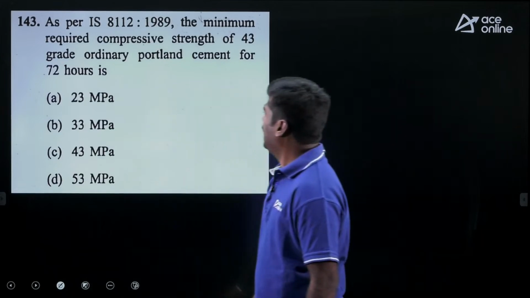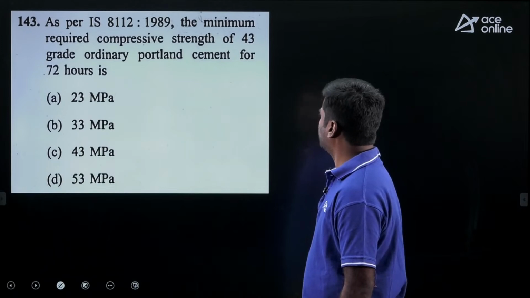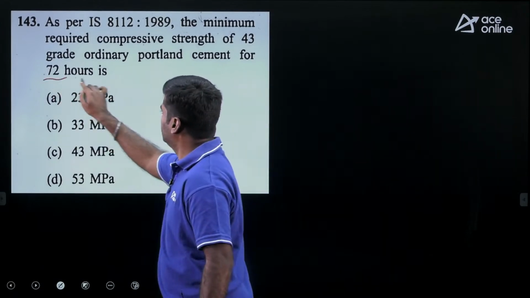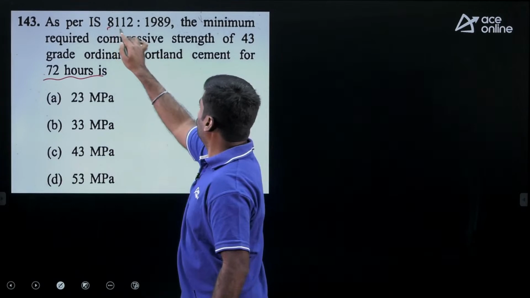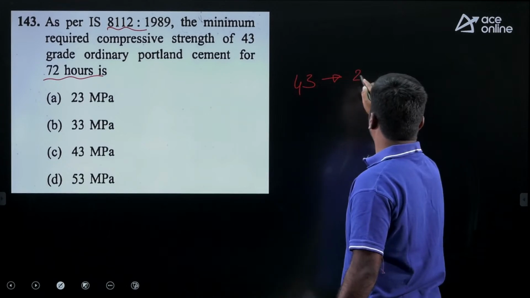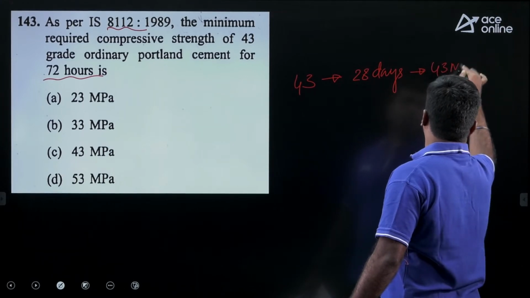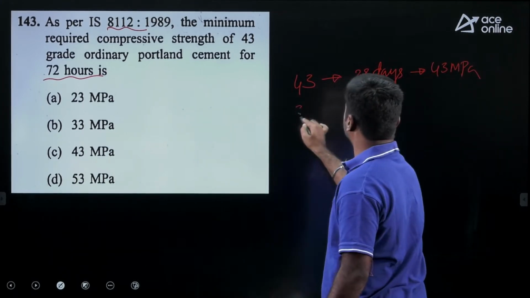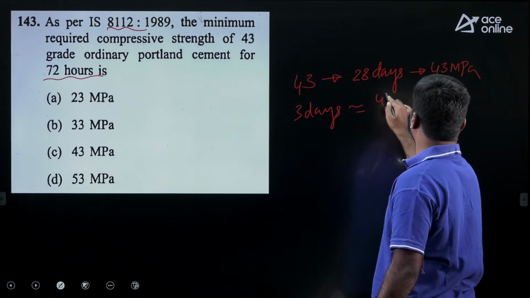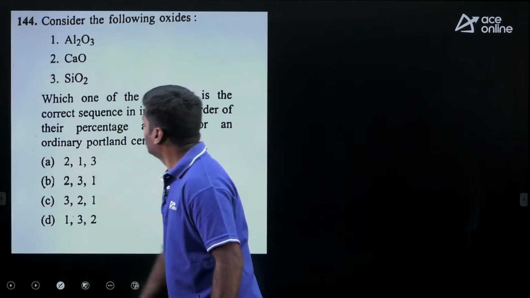Next question. As per IS 8112 1989, the minimum required compressive strength of 43 grade ordinary Portland cement for 72 hours. 72 hours means 3 days. My dear, this code is for 43 grade cement. At 28 days strength will be 43 megapascal. They are asking for 3 days strength. 3 days strength will be nearly 50% of 28 days strength, 43 by 2. So nearly it is 23 megapascal. Option A is correct. Then move to next question.